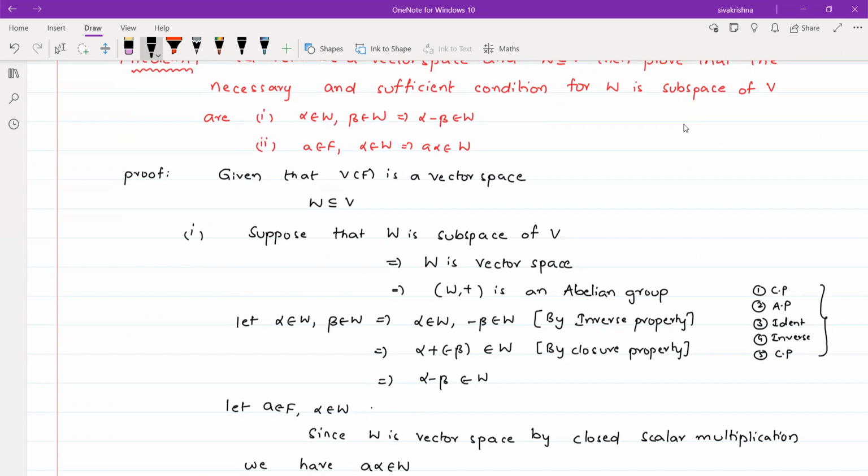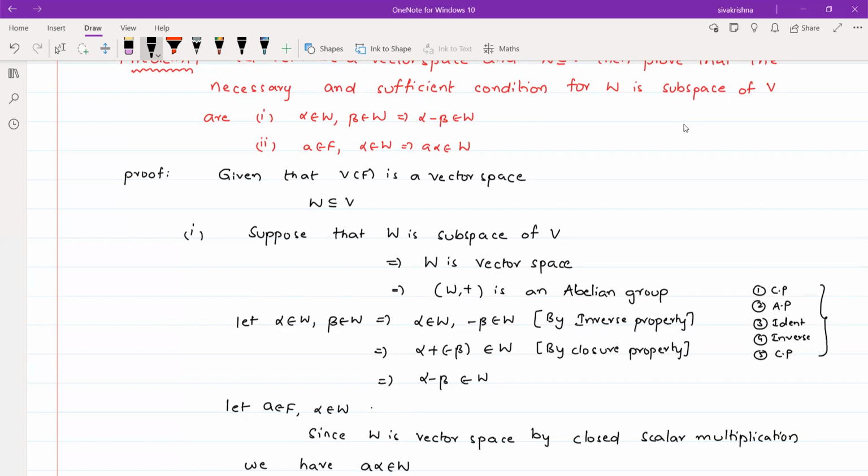Coming to the first condition, we have to consider 2 elements in W. So I have considered alpha belongs to W and beta belongs to W. Since the inverse property holds in W, whenever beta belongs to W, we can write minus beta belongs to W. That is by the inverse property. So minus beta also belongs to W.